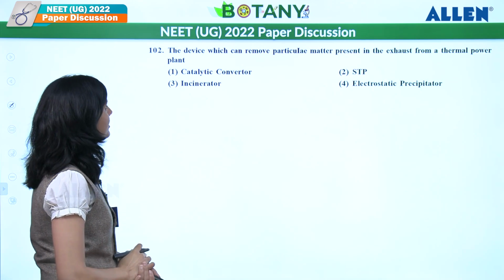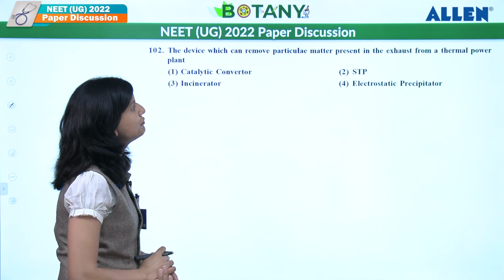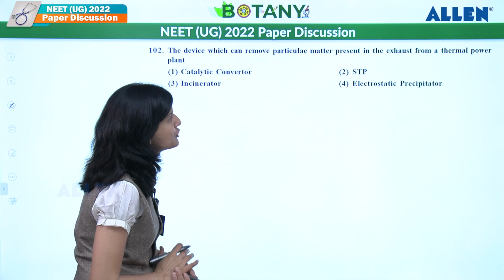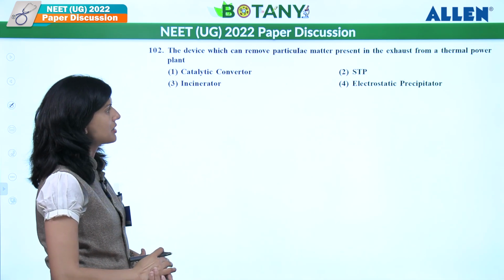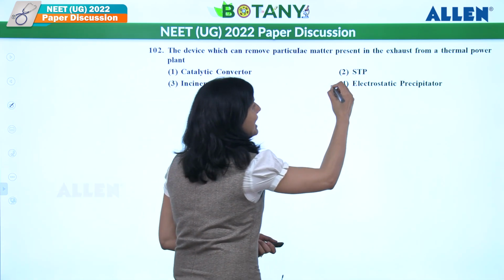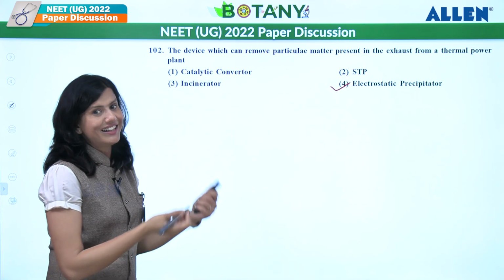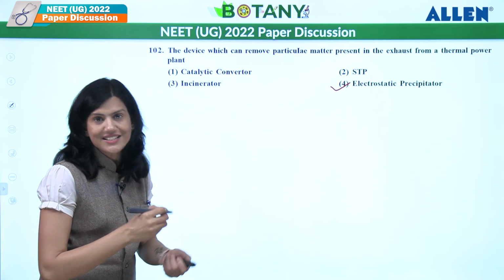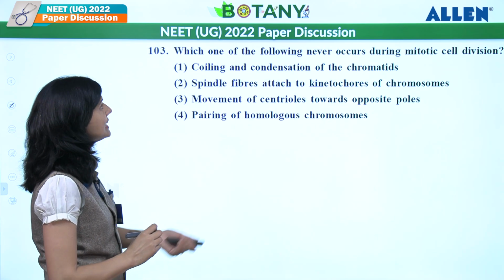Let's see the second question. The device which can remove particulate matter present in exhaust from the thermal power plant. What is that? That is electrostatic precipitator. It is a fact-based question, a direct NCERT line. Let's see the next one.